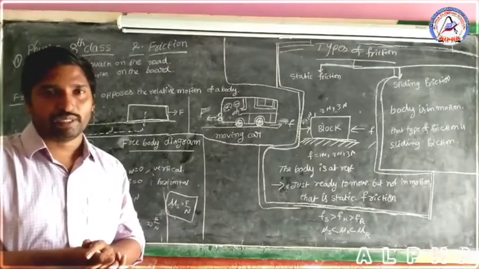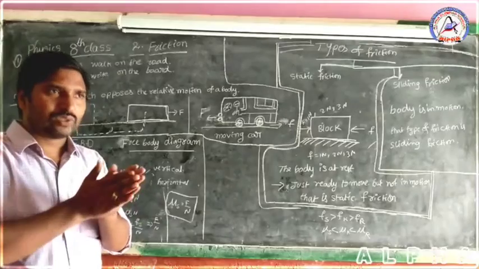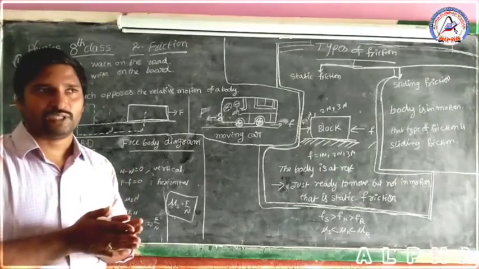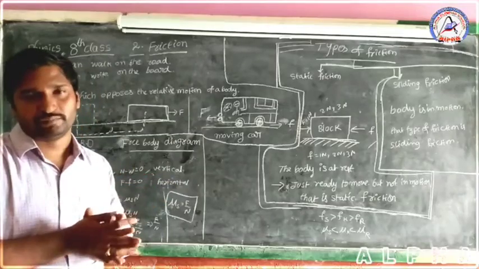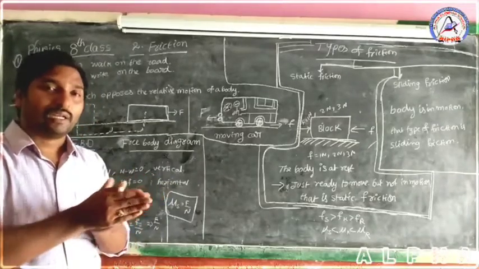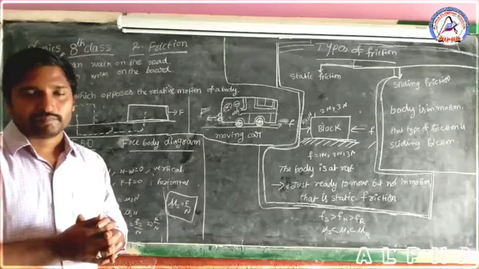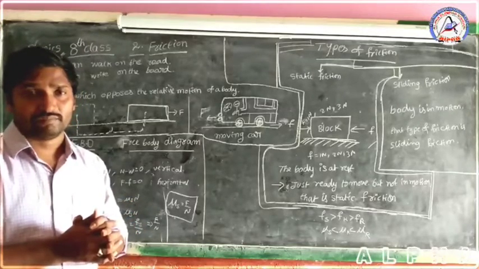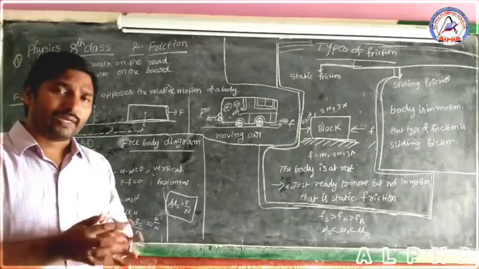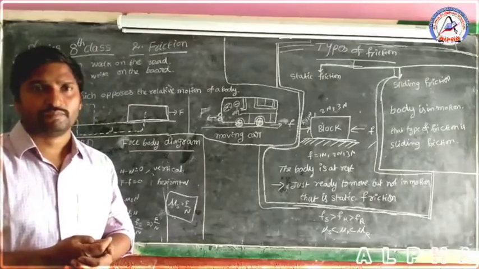Frictional force is nothing but when any two surfaces are in parallel contact with each other and the motion is relative to each other, the force arising is called frictional force.